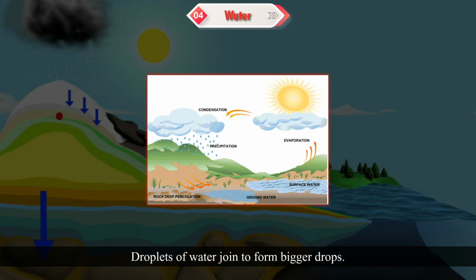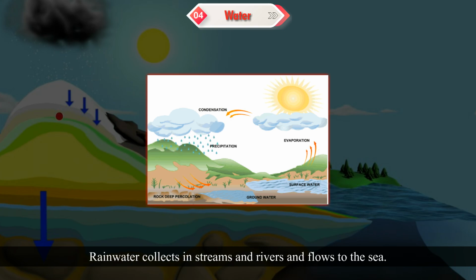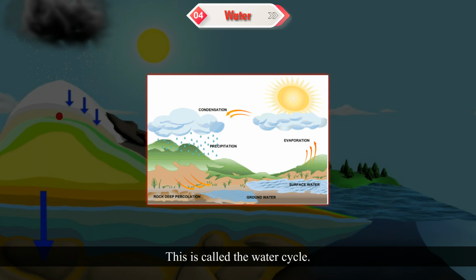Droplets of water join to form bigger drops. When they become heavy, they fall as rain, snow, sleet, or hail. Rainwater collects in streams and rivers and flows to the sea. Evaporation takes place again in all these water bodies. This is called the water cycle.